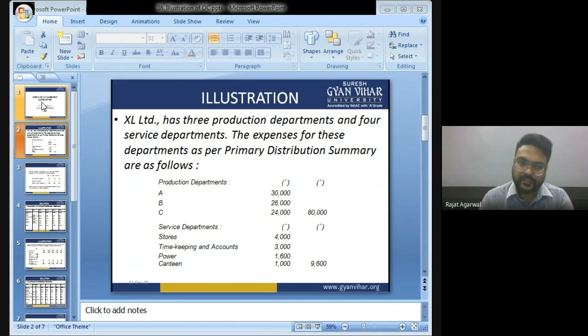Production department expenses A, B, C. In production department A, the expense is 30,000. In production department B, the expense is 26,000. In production department C, the expense is rupees 24,000. Total expenses of A, B, C departments is 80,000. Service departments. Expenses of stores is 4,000. Timekeeping and accounts 3,000. Power 1,600. Canteen 1,000. Total 9,600.